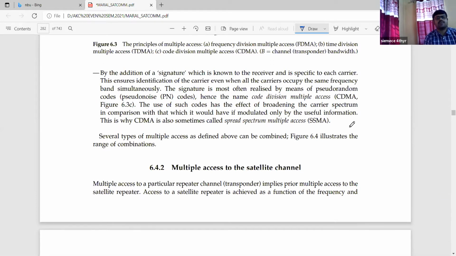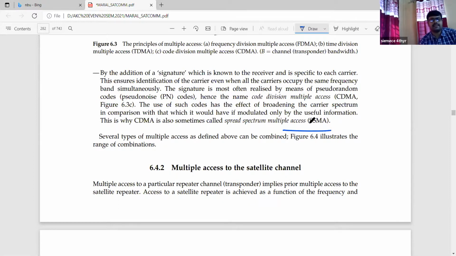The use of such codes broadens the carrier spectrum in comparison with that which it would have had if modulated only by the useful information. This is why CDMA is also sometimes called spread spectrum multiple access, that is SSMA, a term you frequently use.